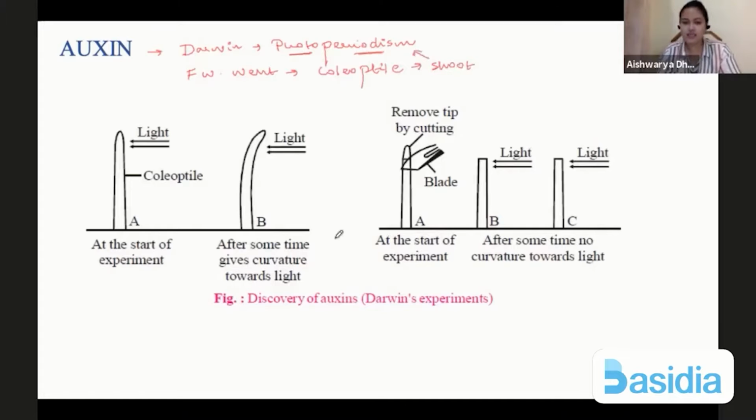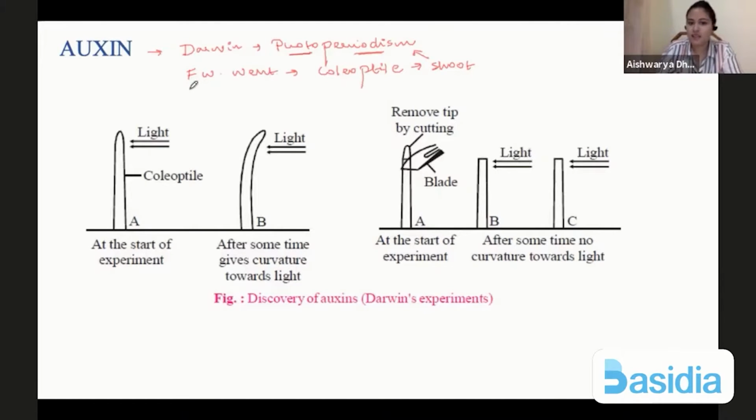Okay, so this is an experimental setup that was performed by Darwin. What Darwin did was that he took a coleoptile and induced light. Automatically, the coleoptile or the shoot tip turned towards the light. It started facing the light. Then in the second experiment, he cut off the tip of the shoot. And then when the light was provided, there was no reaction, right? So this, he could not understand.